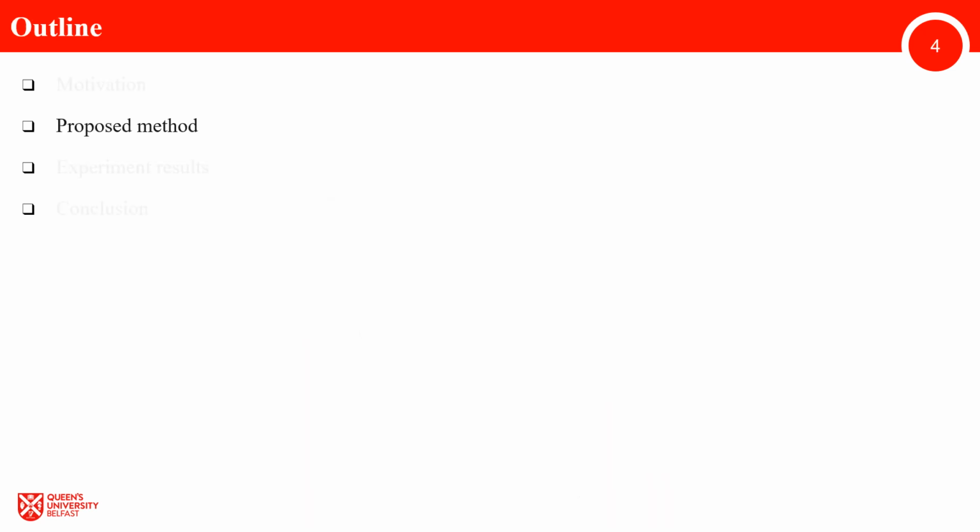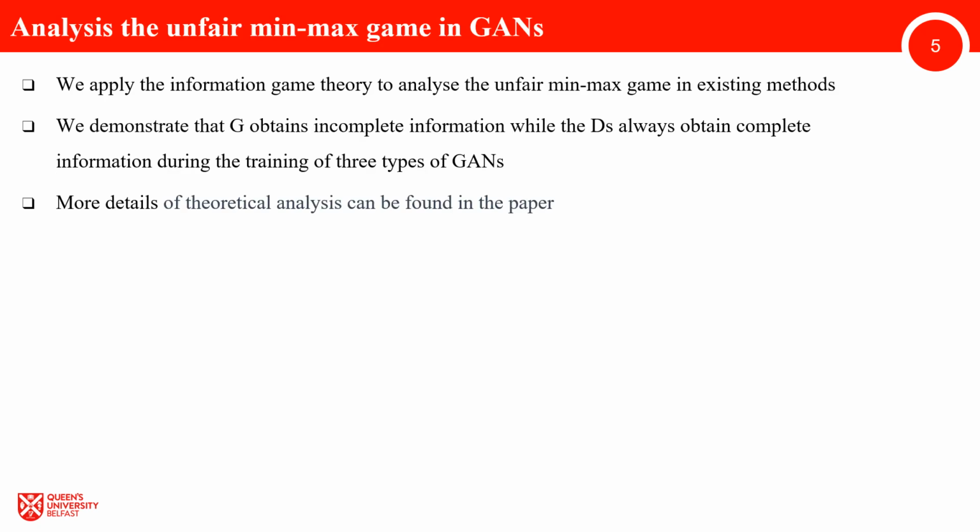Next, we will introduce the proposed method. We first analyze the unfair min-max game in existing methods by applying information game theory. We mainly analyze 3 types of GANs: original GANs, GANs with multiple discriminators, and GANs with augmentations. We conclude that in all these 3 types of GANs, the generator, G, obtains incomplete information while the discriminators, Ds, always obtain complete information during training. This indicates that the min-max game in these 3 types of GANs is unfair. This unfair min-max game can lead to suboptimal convergence during training. More details of the theoretical analysis can be found in the main paper.